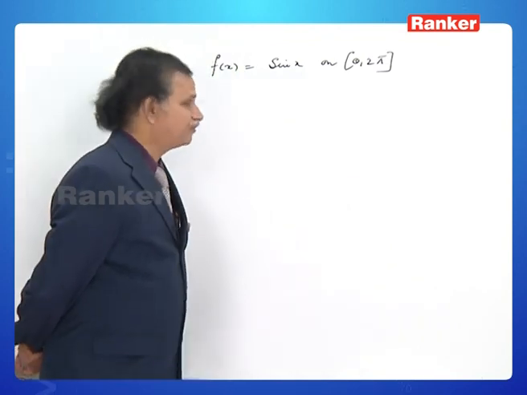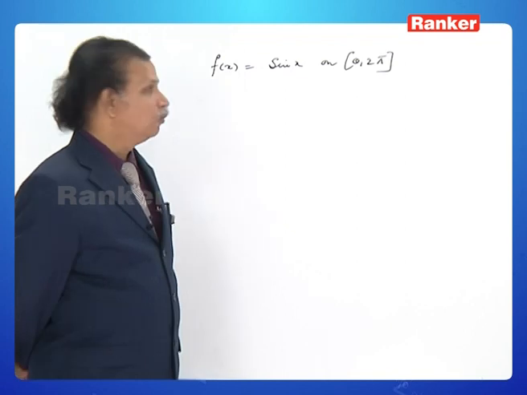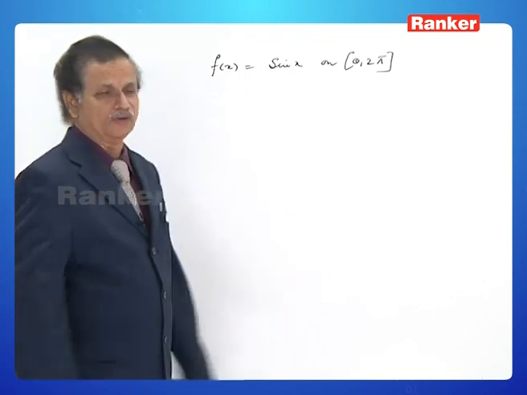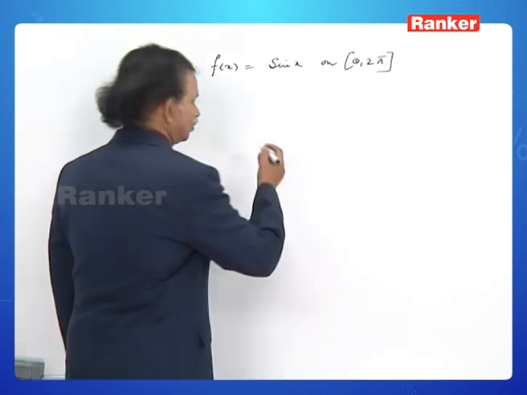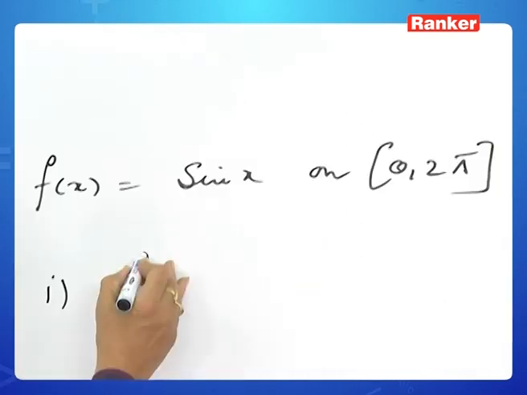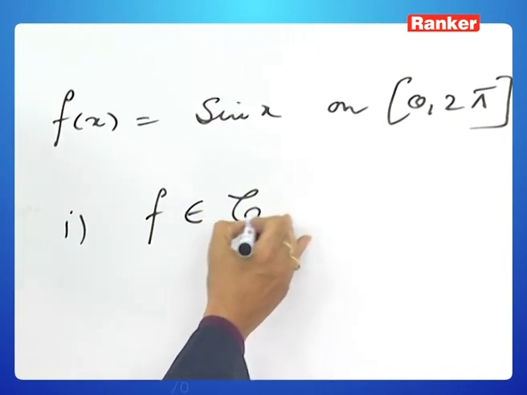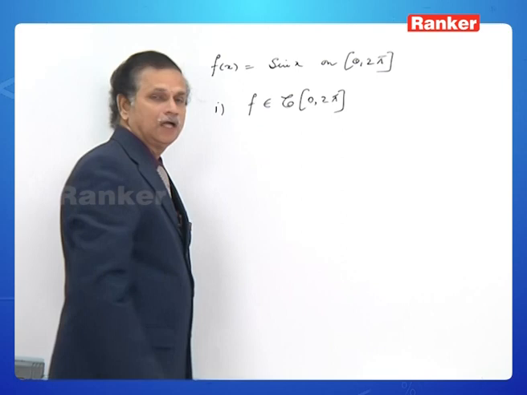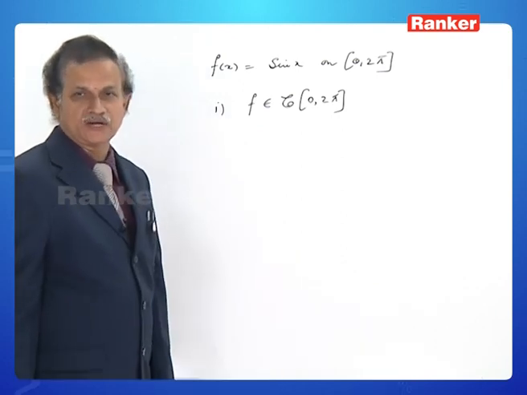Well, what is f of 0? Sine 0, which is 0. What is f of 2 pi? Sine 2 pi is 0. So, the first condition: f is continuous on the closed interval a to b.